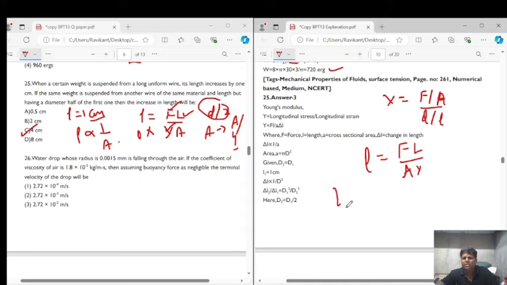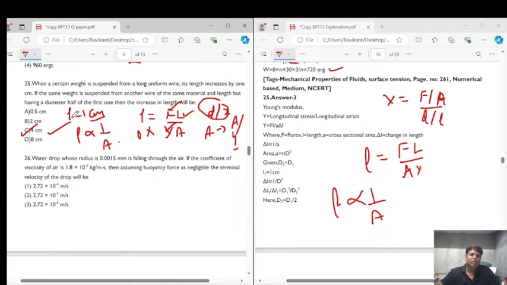And from here we get that change in length is inversely proportional to area of cross section. So if area of cross section is reduced by a factor of 4, the change in length will increase by a factor of 4. So if the initial change in length was 1 centimeter, finally it will be 4 centimeters for the second wire. So the correct answer for question number 25 is option C.